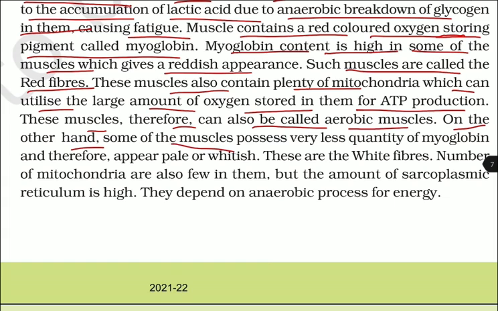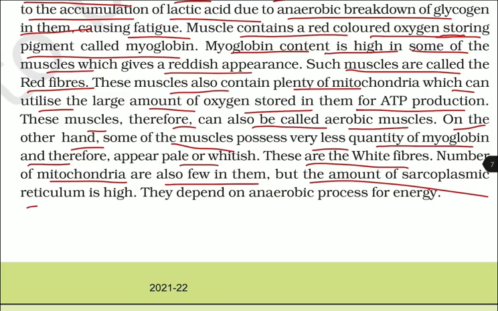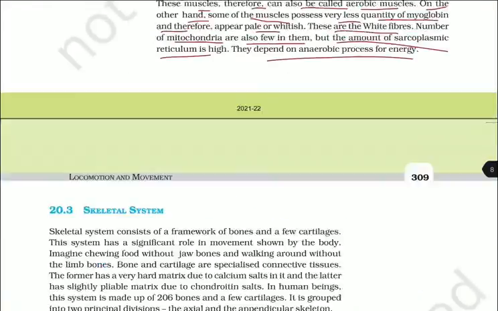On the other hand, some of the muscles possess very less quantity of myoglobin and therefore appear pale or whitish. These are the white fibers. Number of mitochondria are also few in them, but the amount of sarcoplasmic reticulum is high. They depend on anaerobic process for energy.